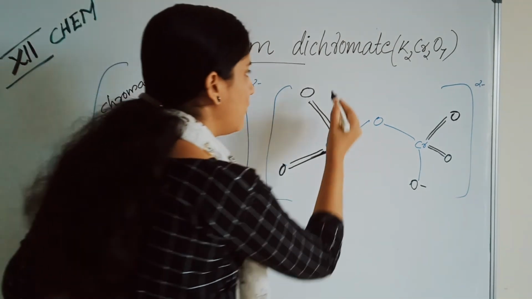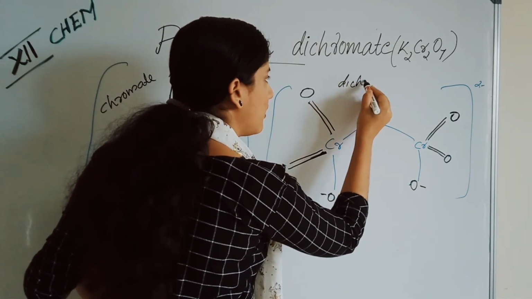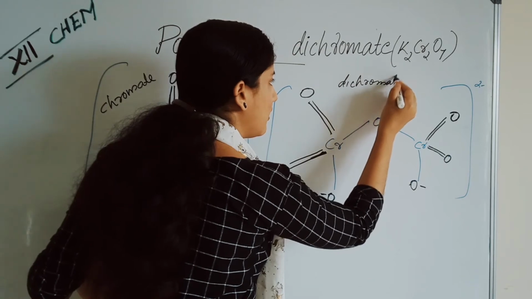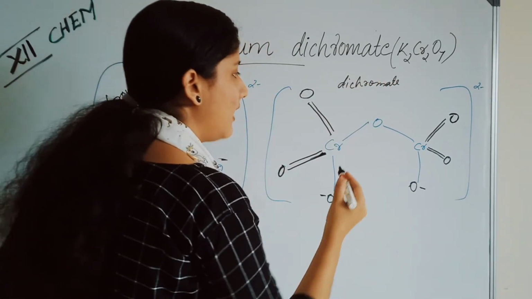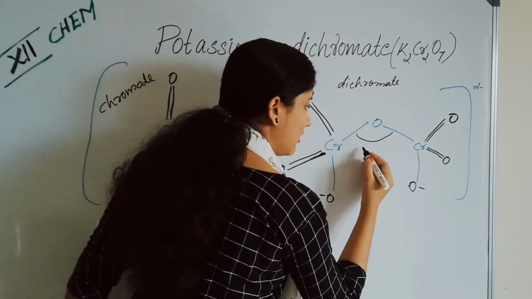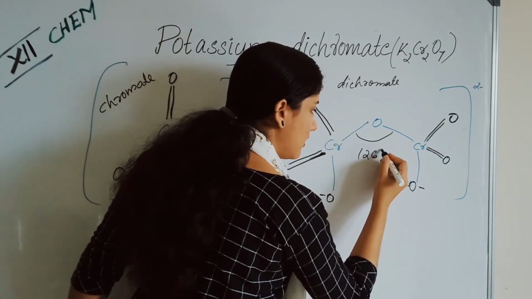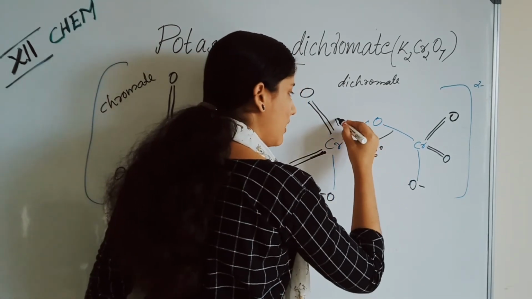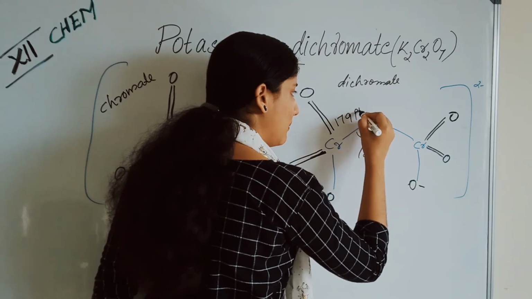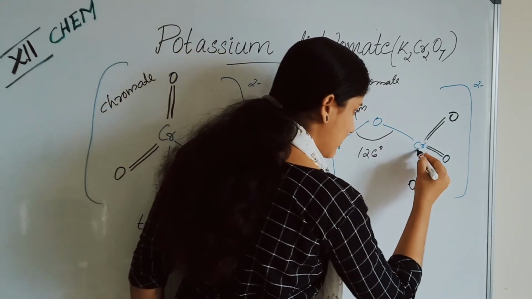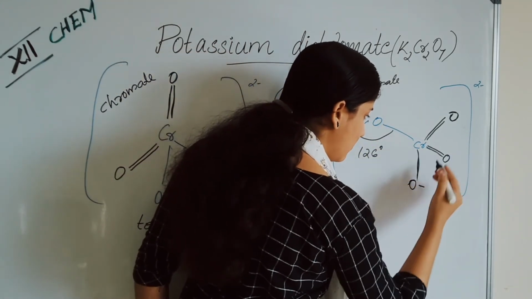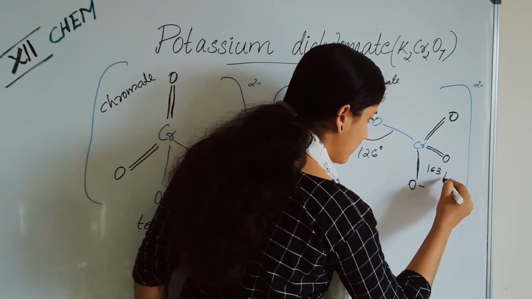This is the structure of dichromate. Here the angle is 126 degrees and this bond is 179 picometer, and this Cr-O bond is 163 picometer.